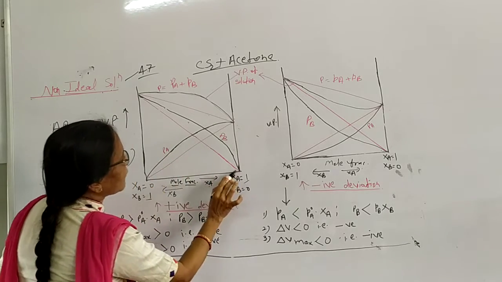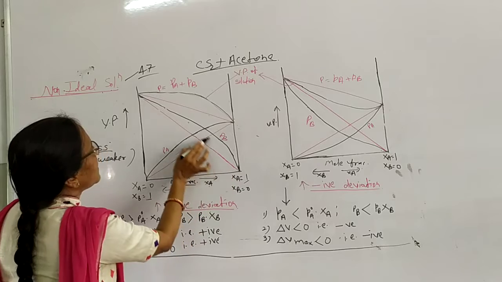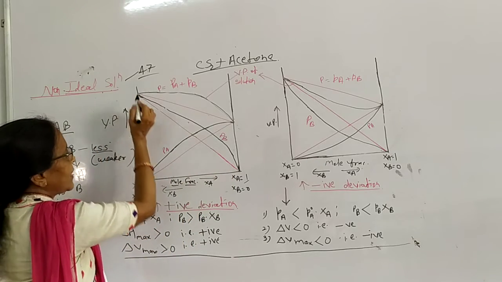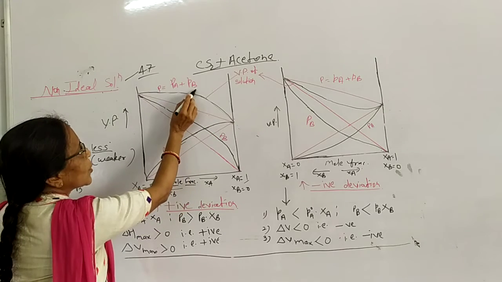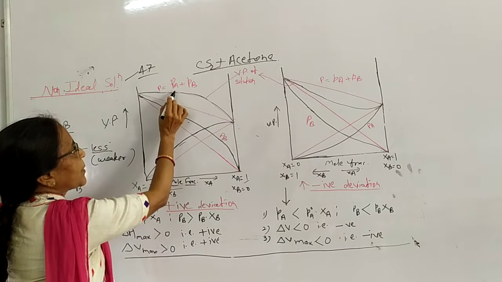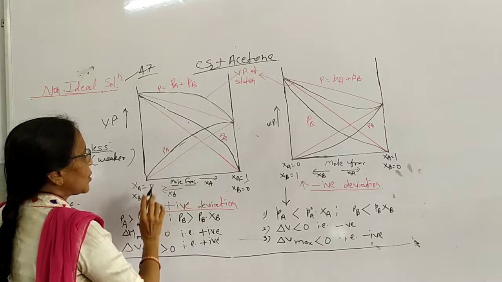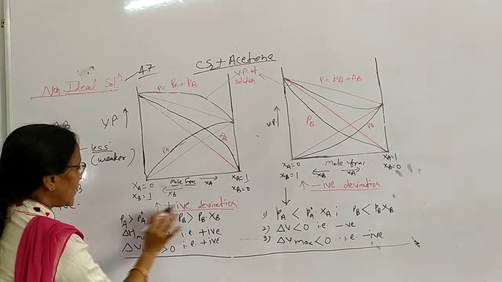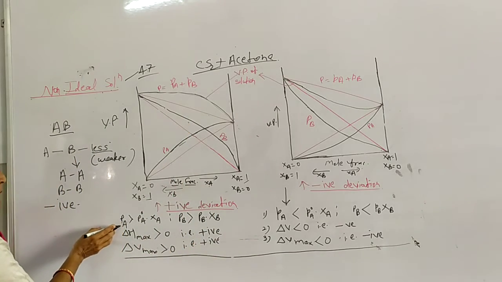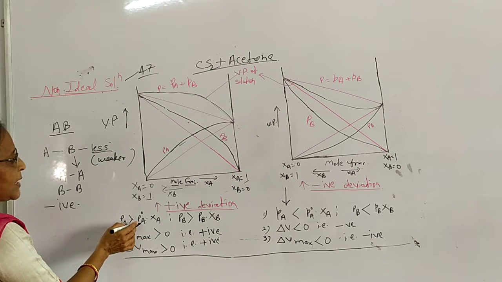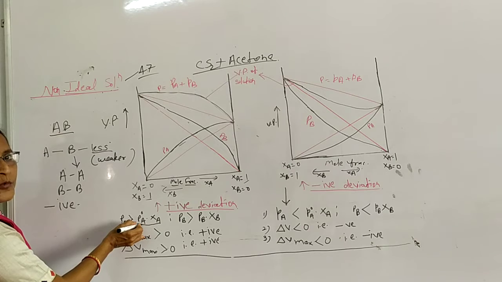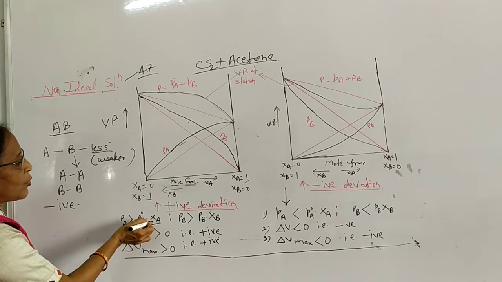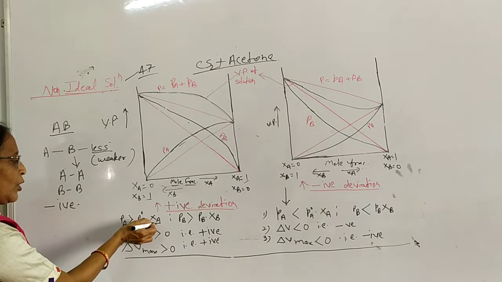In these two graphs we can see PB, the vapor pressure, increases compared to this. This is the total pressure, P is equal to PA plus PB. So what will happen? PA is greater than P0A times XA, where P0A is the vapor pressure of the solute and XA is the mole fraction of the solute.